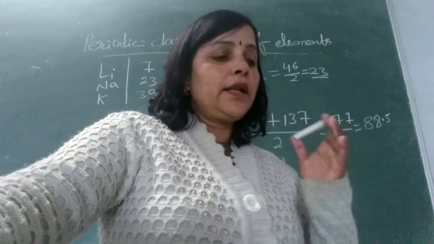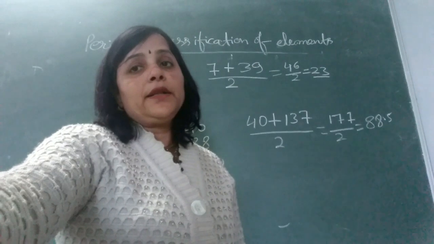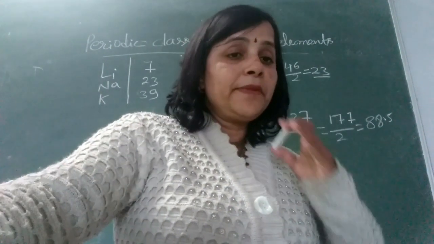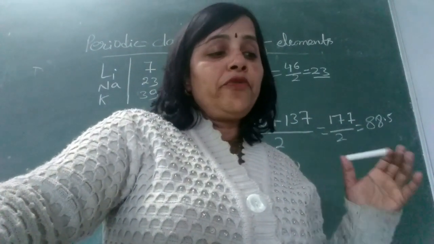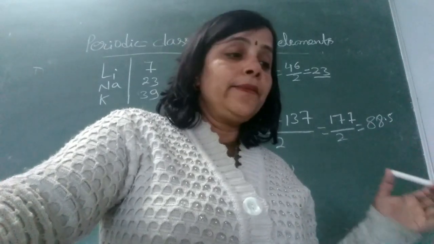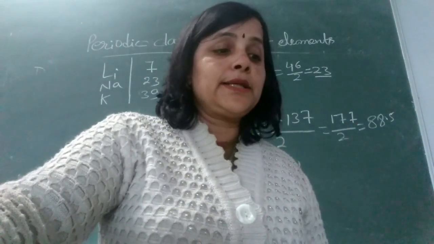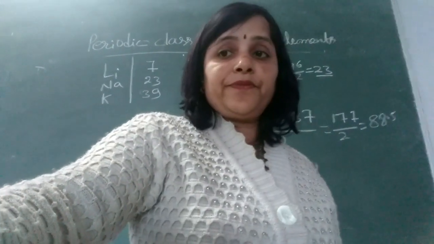Now the limitations of Dobereiner's triads. Dobereiner's classification failed. The basic limitation of Dobereiner's classification is that it failed to arrange all the then known elements in the form of triads of elements having similar chemical properties.